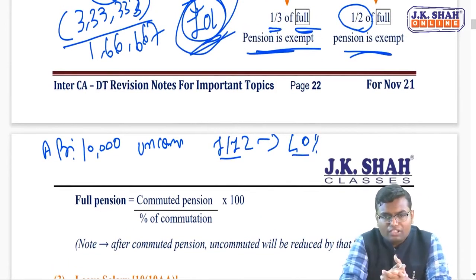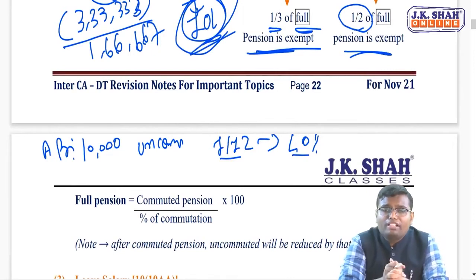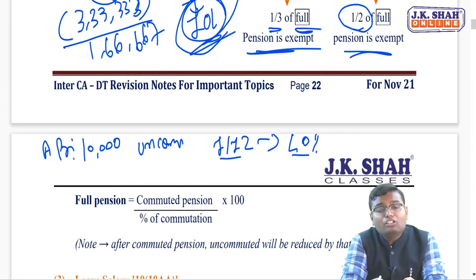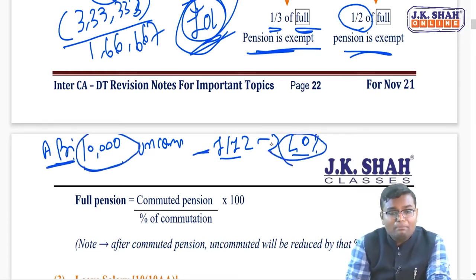That is a lump sum withdrawal. So from December onwards, whatever uncommuted pension I will be receiving won't be 10,000, it will automatically get reduced by 40%. So from April to November, I will receive 10,000 per month, but after withdrawing this 40%, whatever monthly pension I will be receiving will be only 6,000 per month.